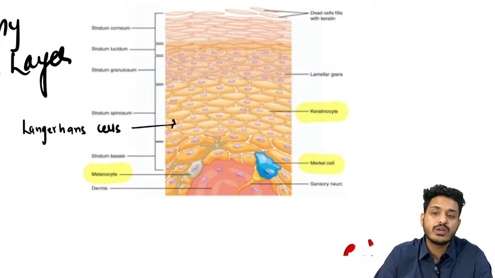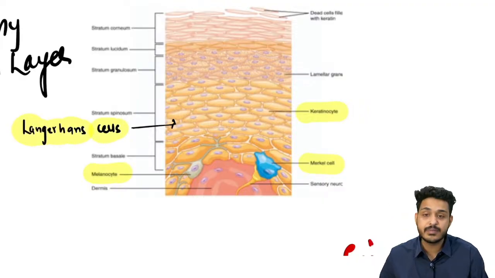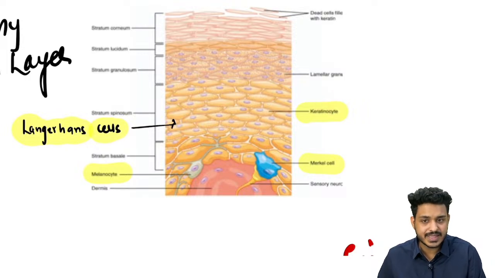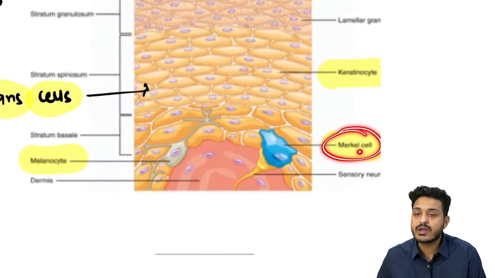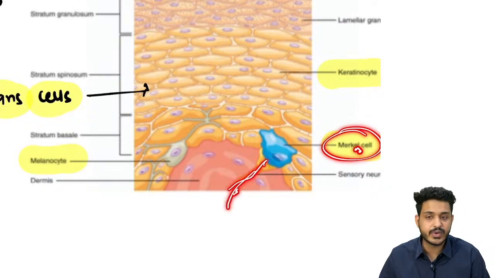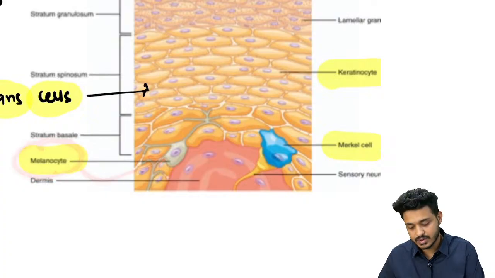We are having a total of 4 important cells in the epidermis. We are having keratinocytes, 90 to 95% keratinocytes. We are having Merkel cell, which is going to be a touch receptor. You can appreciate the nerve going from here, right? Another cell is going to be what? Melanocyte, which is going to generate what?